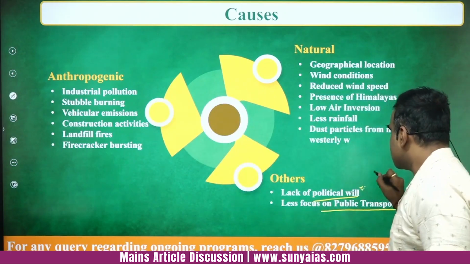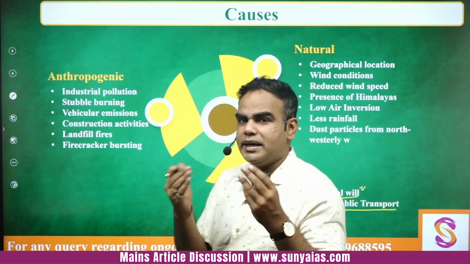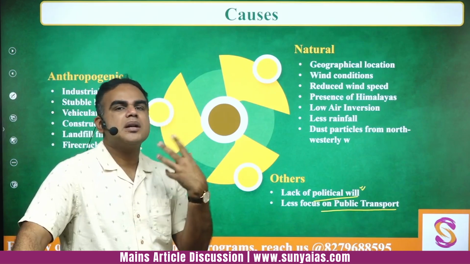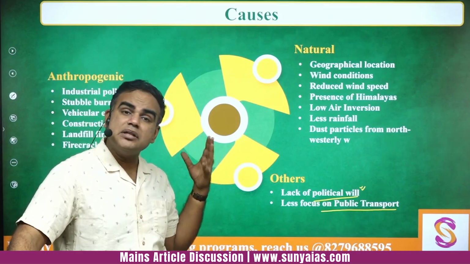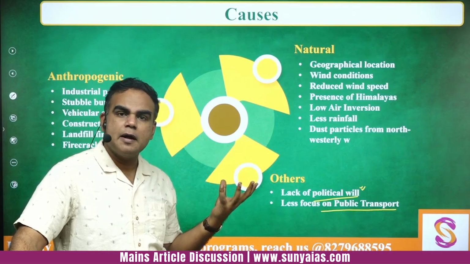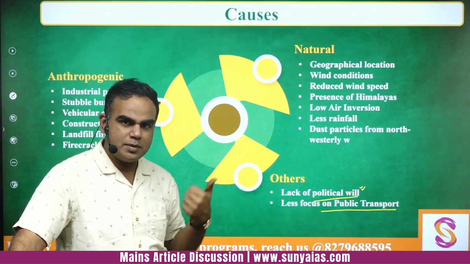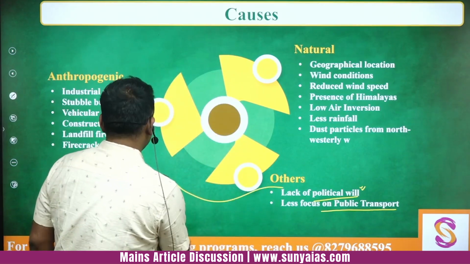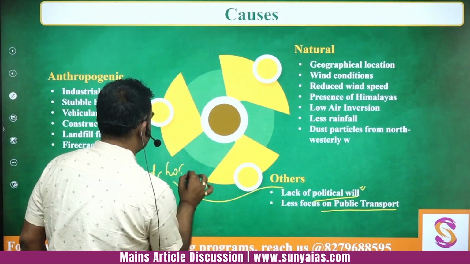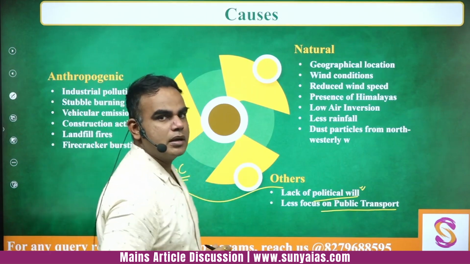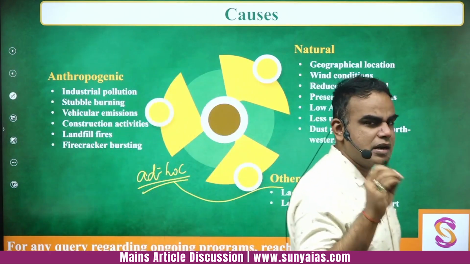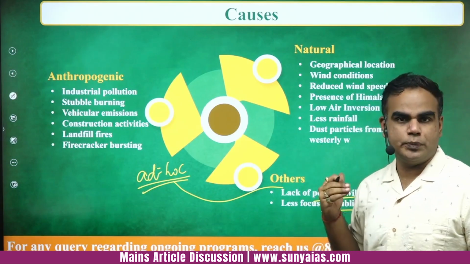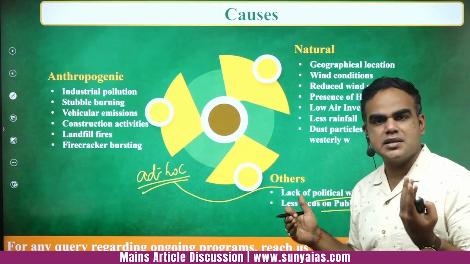Now when I say a lack of political will, again put your mind, why do I say this? क्योंकि year on year what is happening every year, and again imagine this is happening in the national capital. Okay, अब we make a lot of headlines because of it. There are a lot of solutions which are implemented, but many times these solutions are merely ad hoc in nature and not very long term. Okay, in fact it is also said that until and unless pollution and specifically air pollution becomes an election issue, no long term or permanent changes can happen, right?